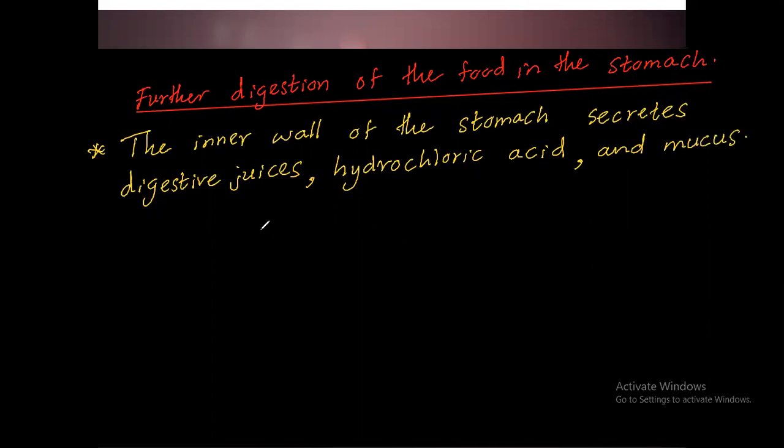They are producing these things. Stomach inner walls, they are producing digestive juices, hydrochloric acid, and mucus.